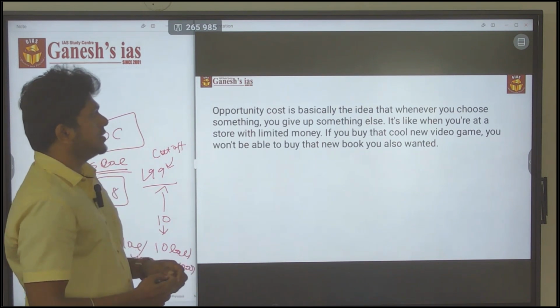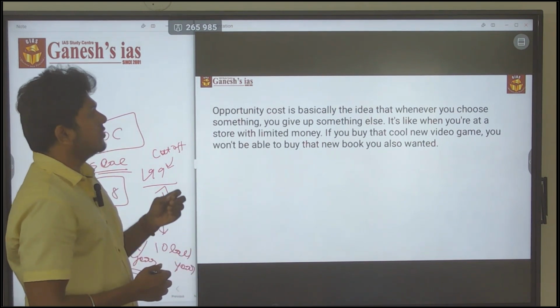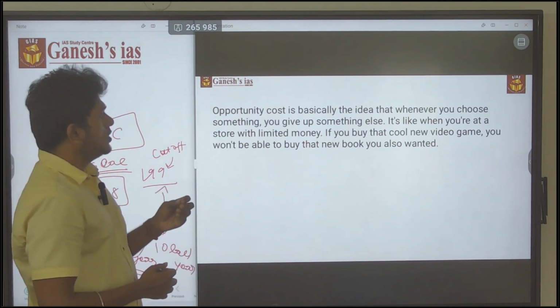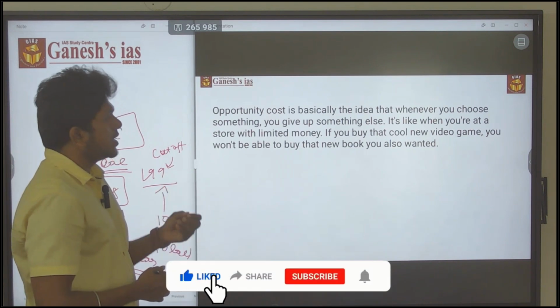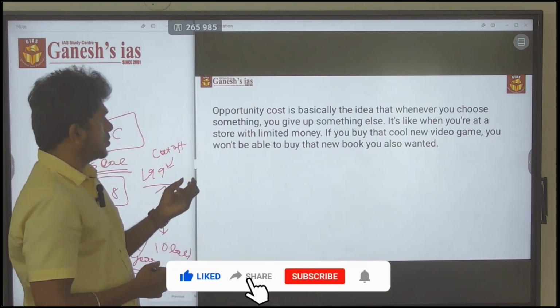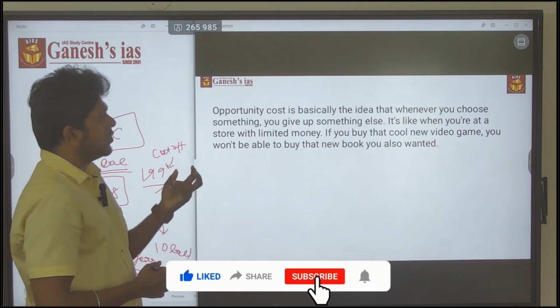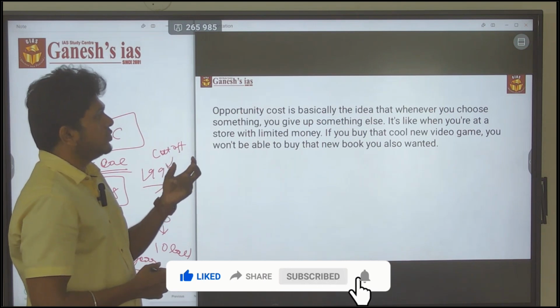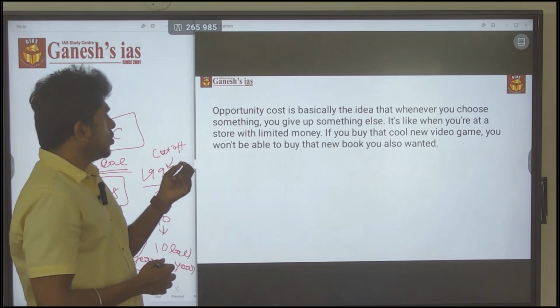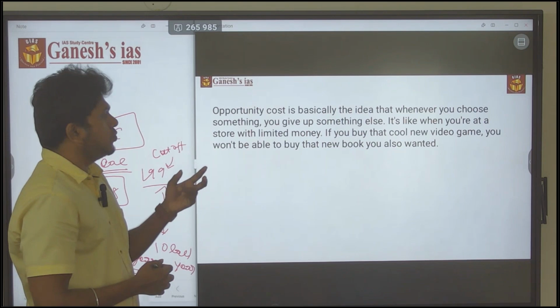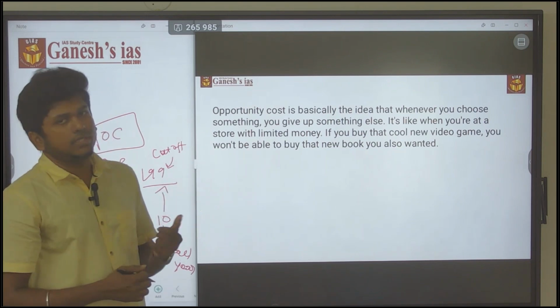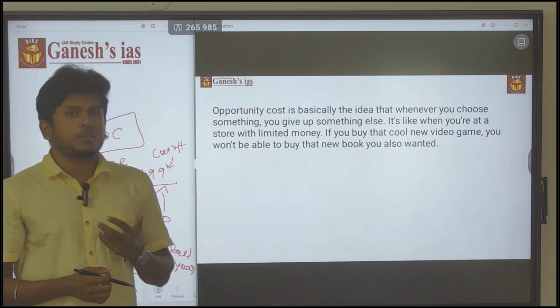Opportunity cost is basically the idea that whenever you choose something, you give up something else. It is like when you are at a store with limited money. If you buy that cool new video game, you won't be able to buy the new book you also wanted. That is opportunity cost.